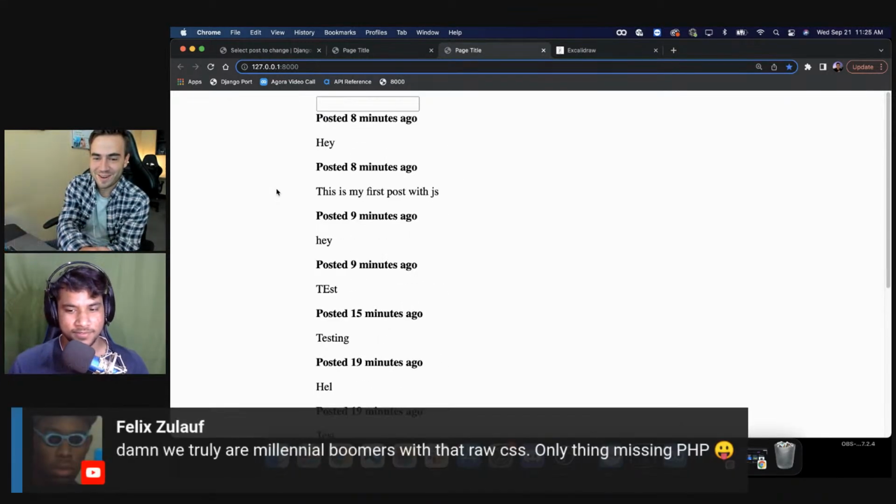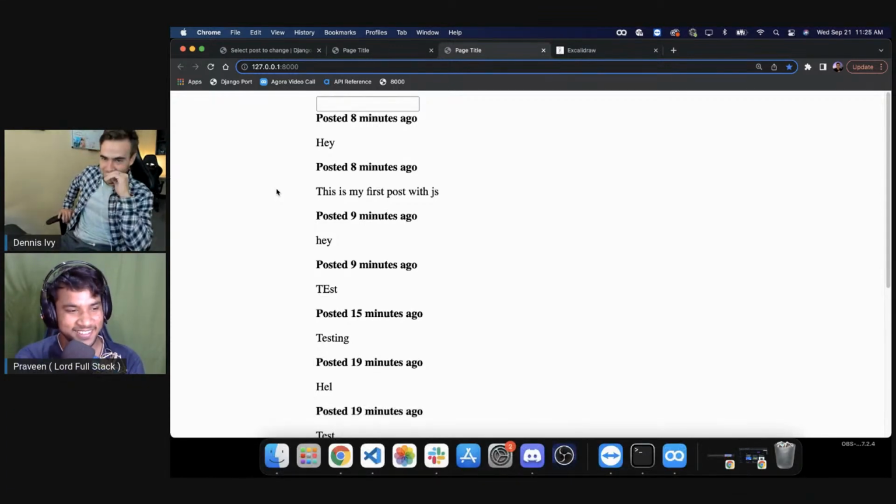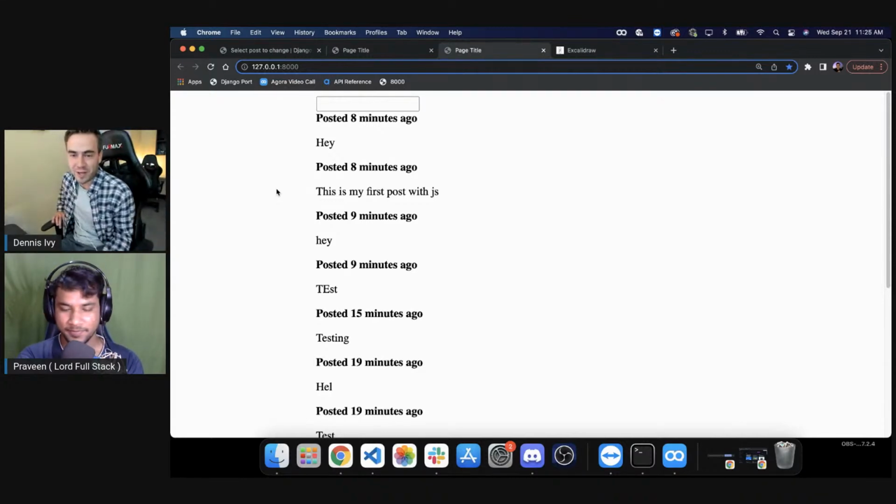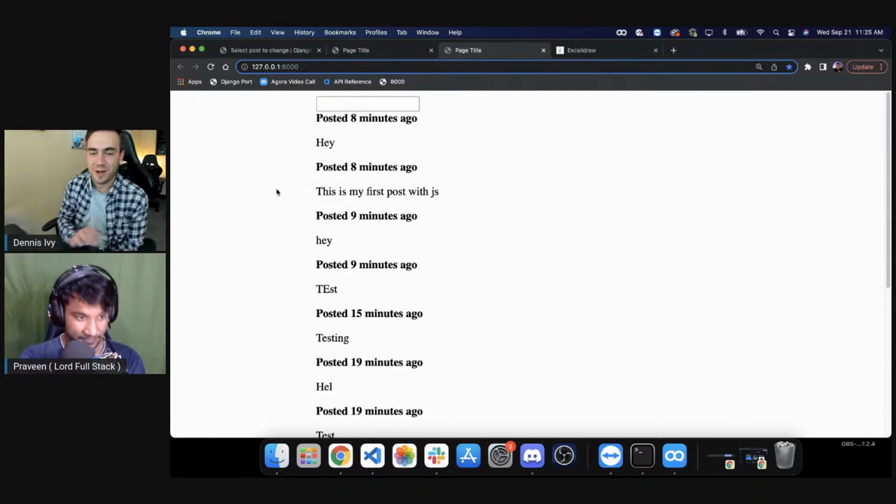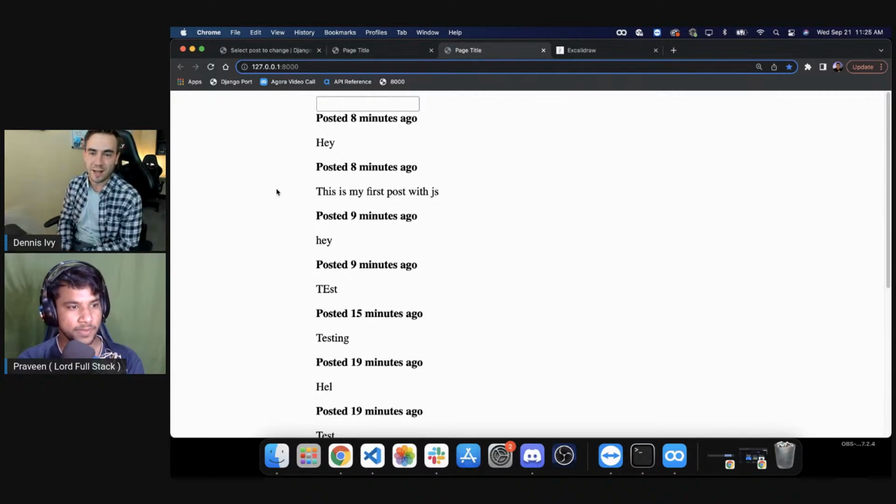Someone said, "Damn, we truly are millennial boomers with that raw CSS. Only thing missing is PHP." I already talked about this yesterday. I started using Tailwind, and maybe I'll get into it eventually, but I don't know what's wrong with vanilla CSS. I like to keep it simple. Here's the thing, as somebody that makes videos like this and teaches, I can't use the latest and greatest thing because that means I eliminate so much of my audience. If I were doing this just for fun, then yeah, I would use everything. But I'm trying to make sure everyone can follow.